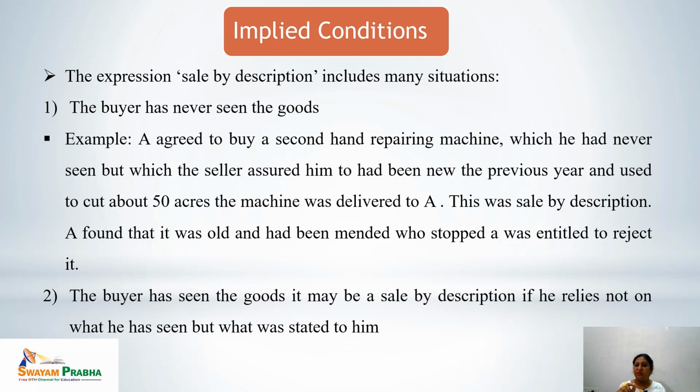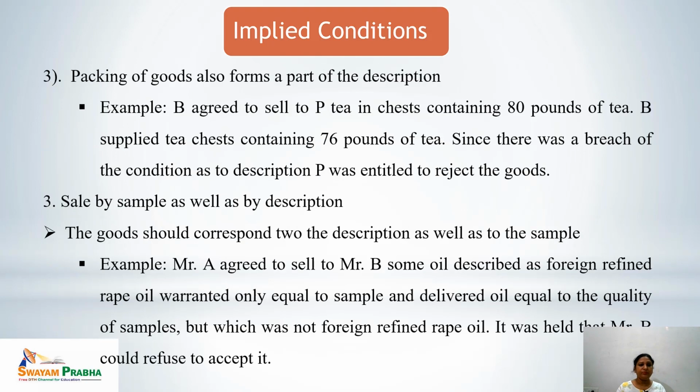He was entitled to reject the machine. Second, the buyer has seen the goods. It may be a sale by description if he relies not on what he has seen but on what was stated to him. As in the first case, the buyer has never seen the goods, but in the second case, the buyer can see the goods, but he has relied more on what was stated to him.